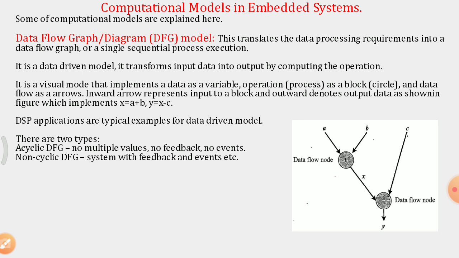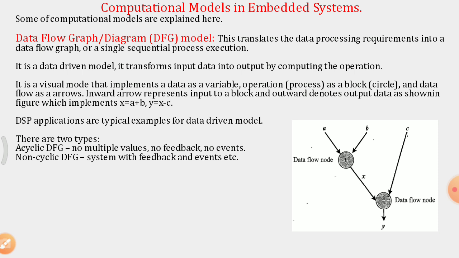Basically DSP applications are typical examples for the data driven model. There are two types of DFG: one is acyclic DFG and the other is non-acyclic DFG. An acyclic DFG has no multiple values, doesn't have any feedback, and doesn't have any events.